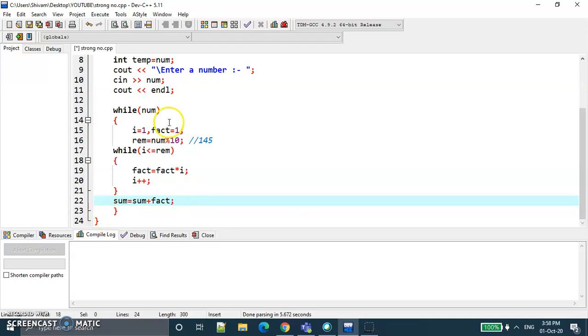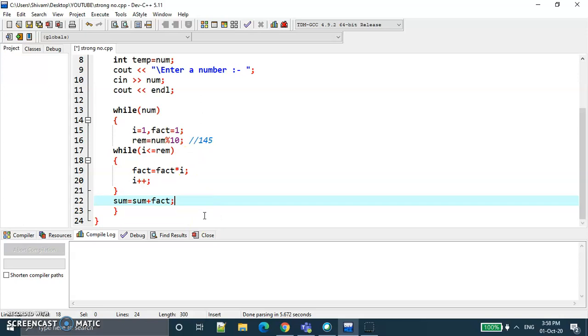So the value is now 1 plus 24 plus 120. Factorial is now 120, before that factorial was 24, and before that it was 1. So 1 plus 24 plus 120 is 145. So this is a strong number.